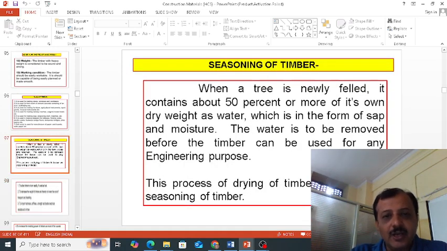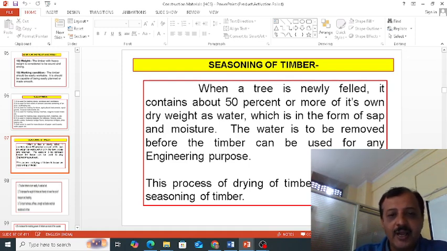Now let us discuss the seasoning of timber. What is meant by seasoning? Why does seasoning have to be done? If you see a newly cut tree, it contains 50% or more of its own weight as water. Water content will be there. This water content in timber, we call it sap, or it is called moisture.